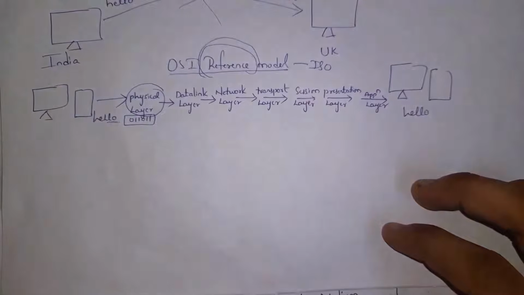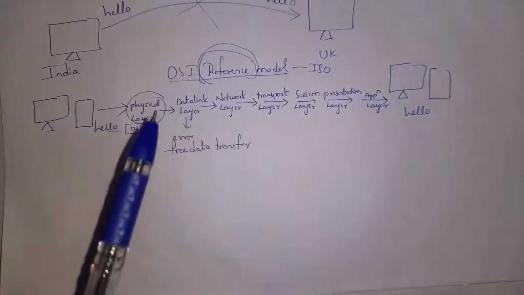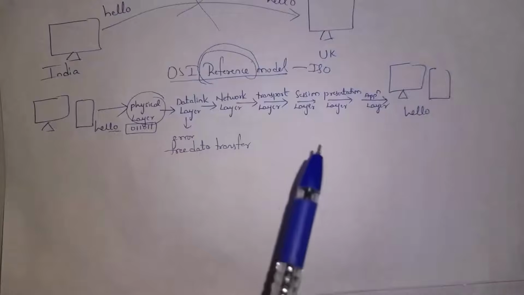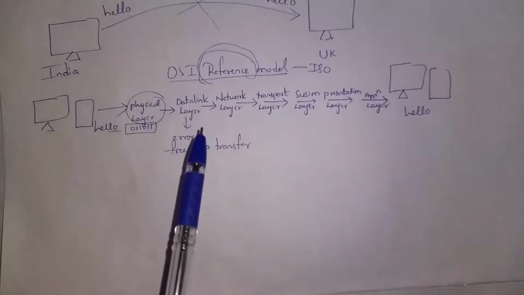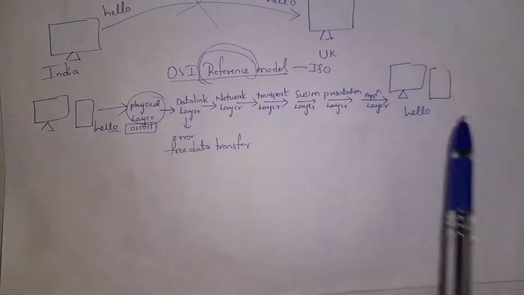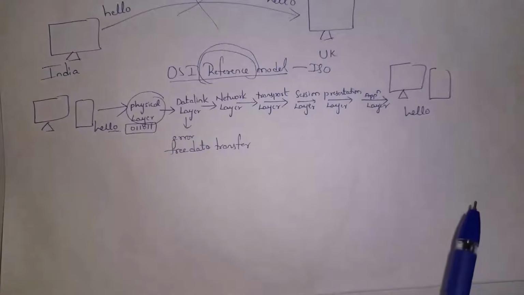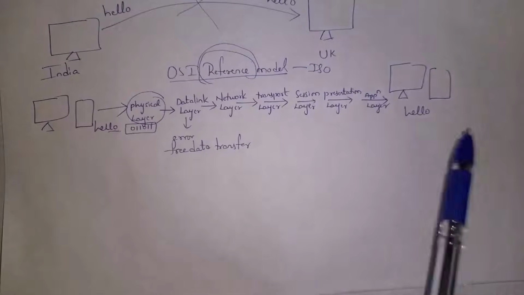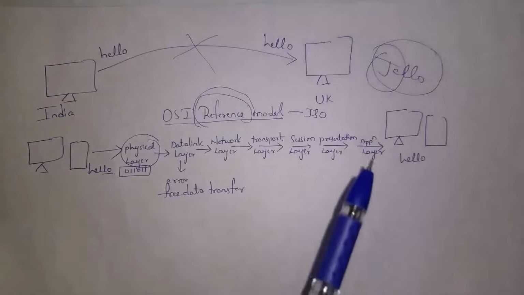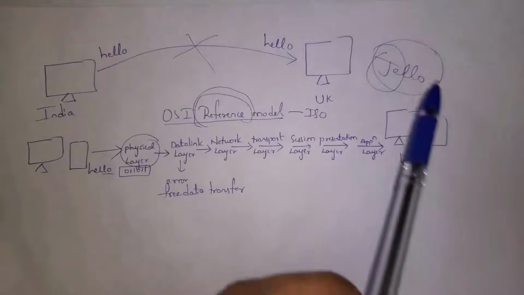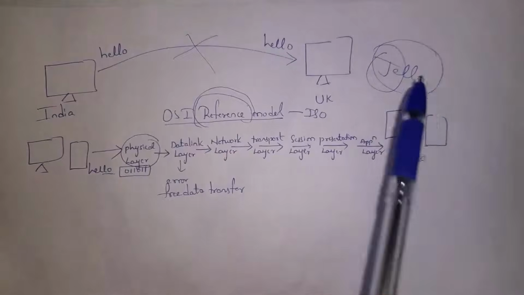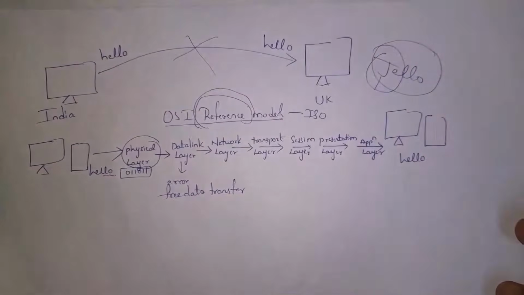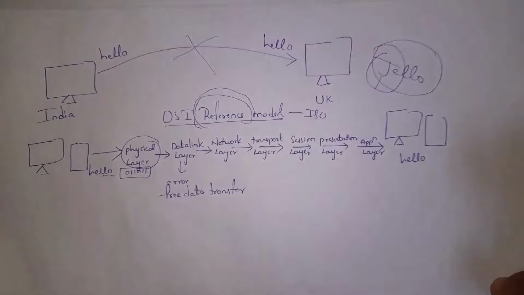Next, I will explain what is data link layer. Main duty of data link layer is to transfer data without any errors. For example, I will send a message hello to my friend, but due to some noise or cable problem, my data reaches the receiver like JELLO. In place of HELLO, my friend will receive data like JELLO. So, such errors are handled by data link layer. That is, data link layer will identify errors and as well as data link layer will correct those errors. Like, it will change J to H. So, main duty of data link layer is to transfer data without any errors.